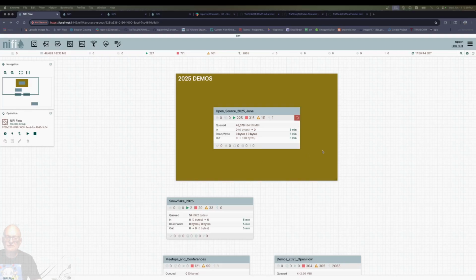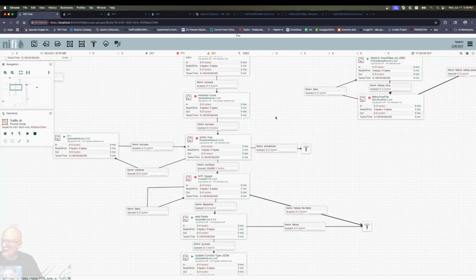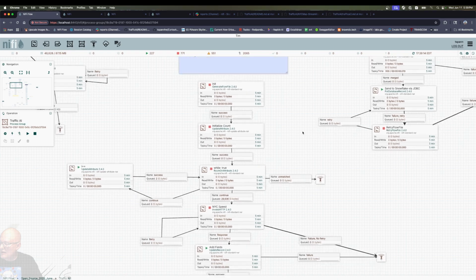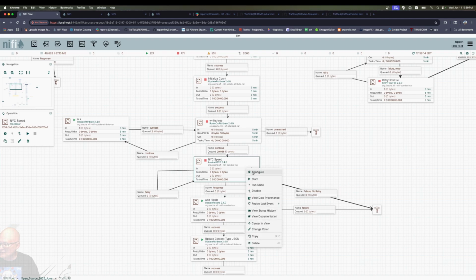Okay, this is a quick one here. I've got a NiFi demo here for traffic. And there's a couple different things in New York City that we can capture with NiFi pretty easily. One of those is New York speed data, provided by the state of New York and New York City through their open data program.